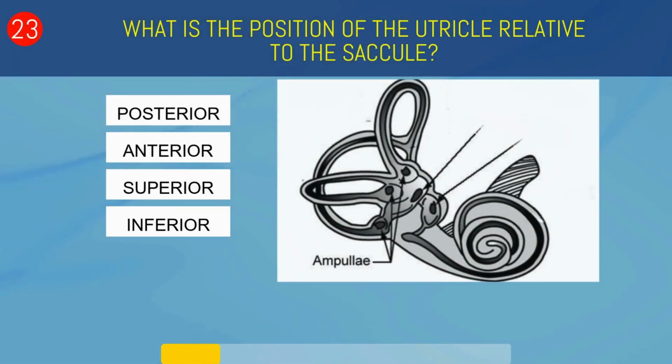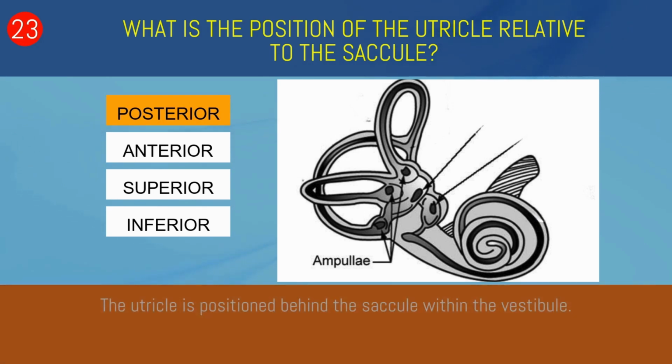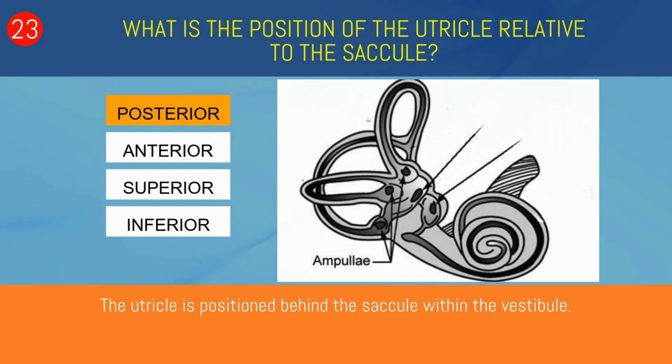What is the position of the utricle relative to the saccule? Posterior, anterior, superior, or inferior? Posterior. The utricle is positioned behind the saccule within the vestibule.